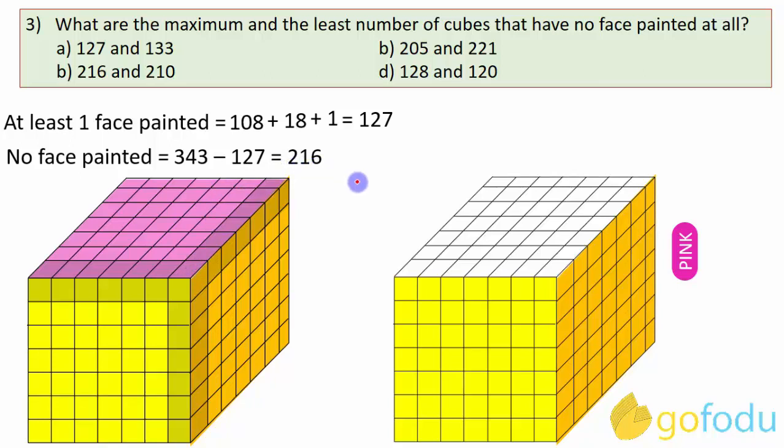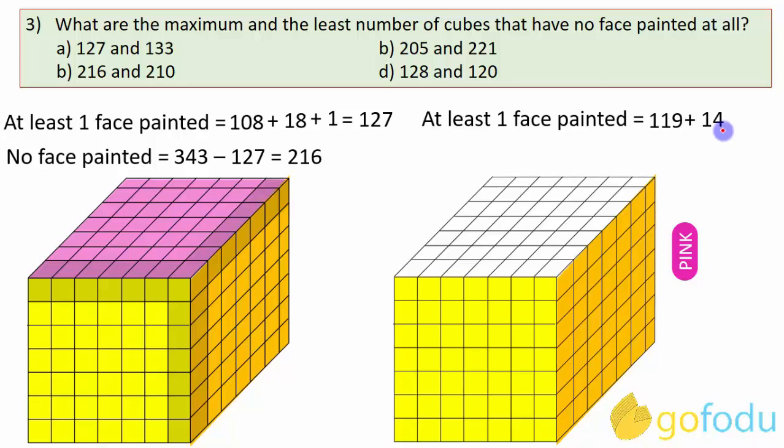In second case, cubes with exactly one face painted will be 119. Then these 2 edges, they will have cubes with exactly 2 faces painted. 7 plus 7, that is 14 cubes. Now there is not even a single cube which have all the 3 faces painted.